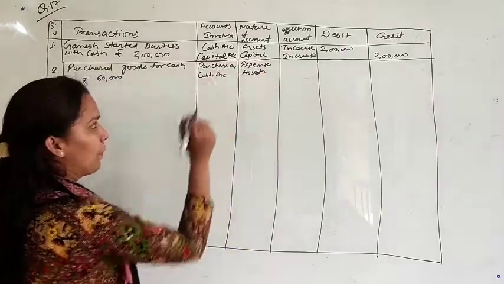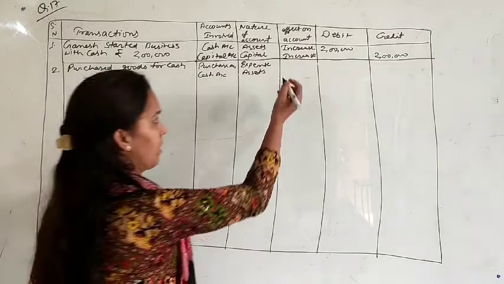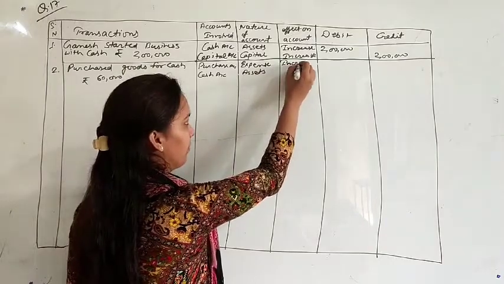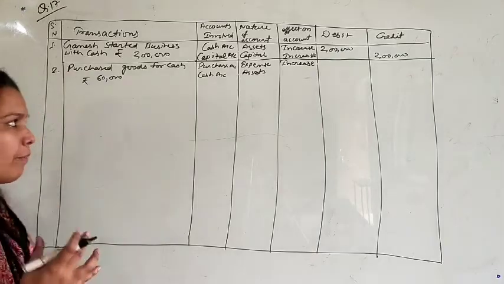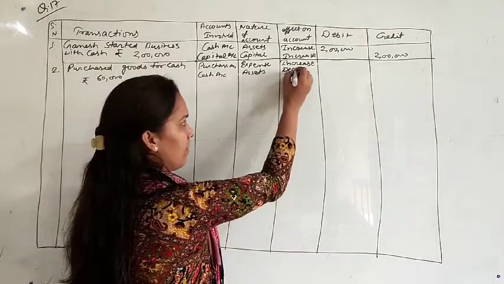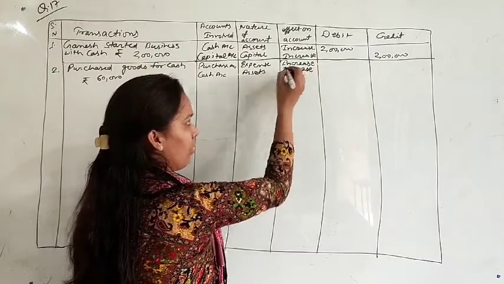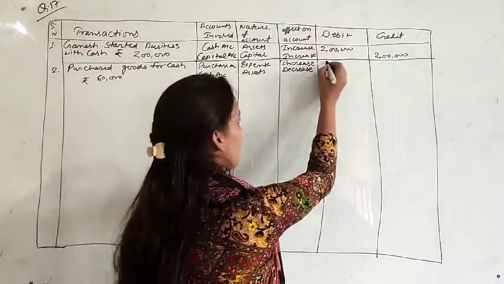You are purchasing goods. Purchasing goods means goods will increase, and your expenses will also increase. But for the goods you are paying cash, it means cash will decrease. Your cash will decrease here. Amount 60,000.